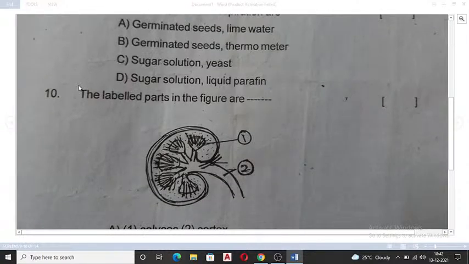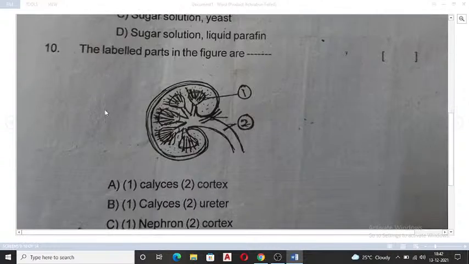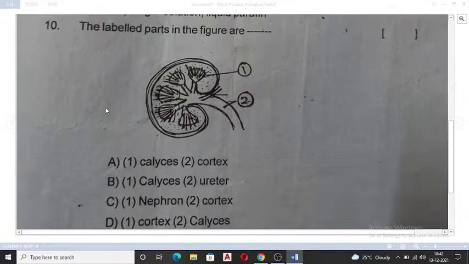The last one, the label part in the figures: is it calyces and cortex? Is it calyces and ureter? Is it nephron and cortex? Is it cortex and calyces?